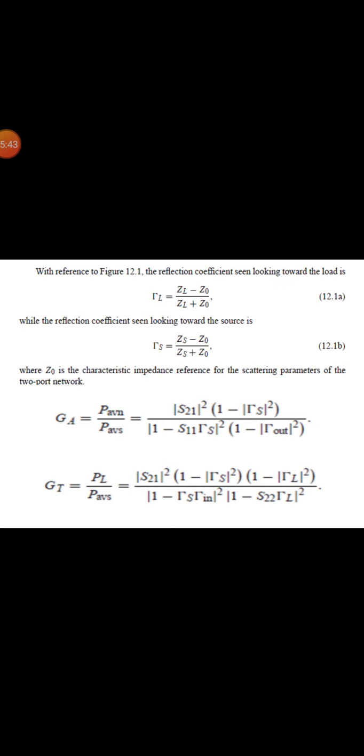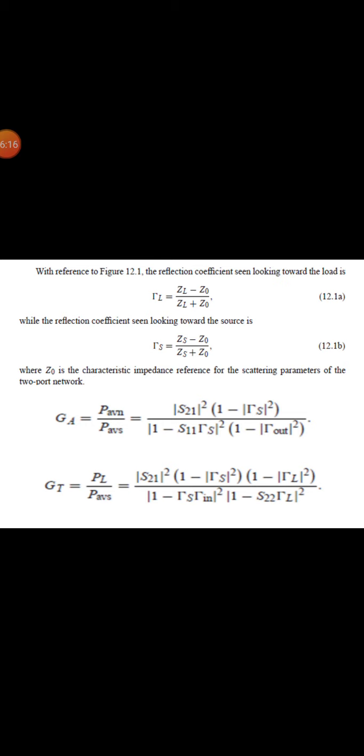Solving for V2 minus and substituting into this equation, we get PL as the magnitude of V1 plus squared divided by 2 Z0 times the magnitude of S21 squared times 1 minus the magnitude of Gamma L squared divided by the magnitude of 1 minus S22 Gamma L squared. Therefore, the power gain can be expressed as G equals PL divided by Pin, and can be written as the magnitude of S21 squared times 1 minus the magnitude of Gamma L squared divided by 1 minus the magnitude of Gamma in squared times the magnitude of 1 minus S22 Gamma L squared.